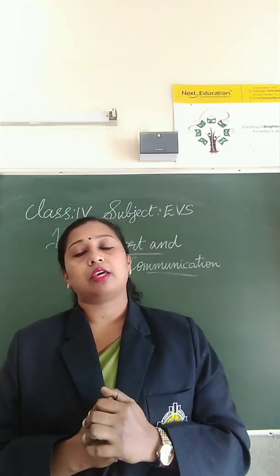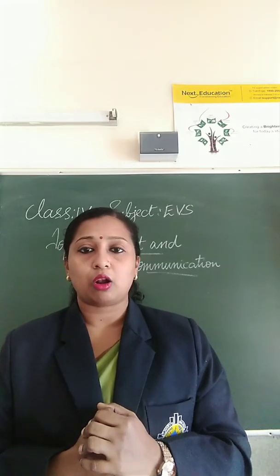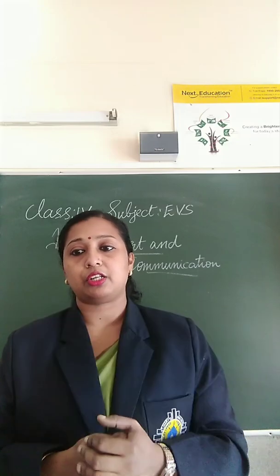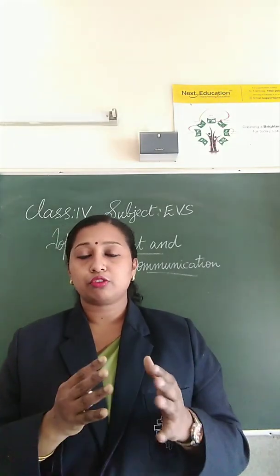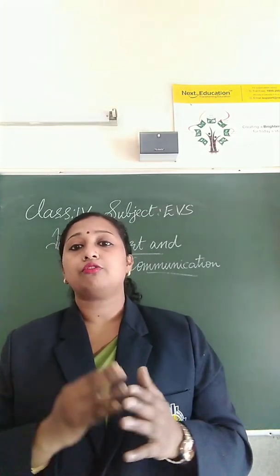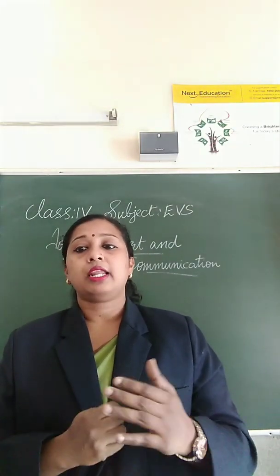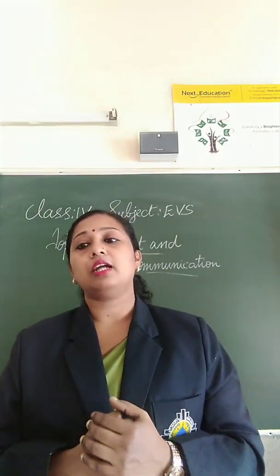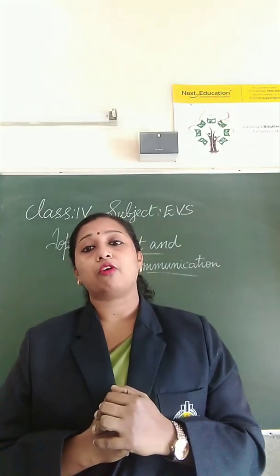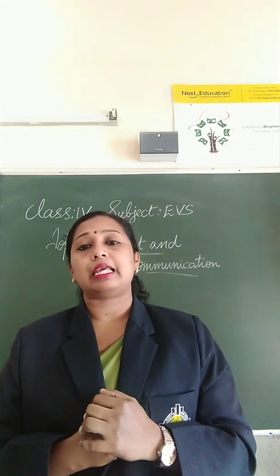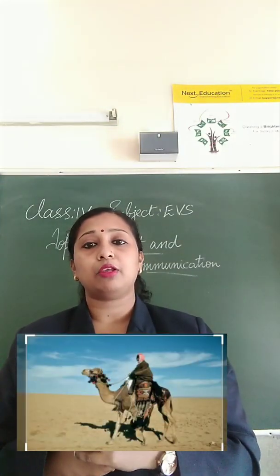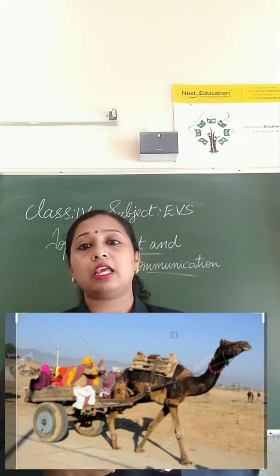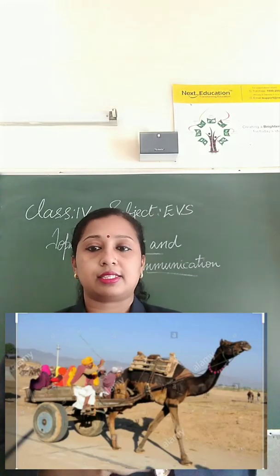Next is the donkey. Donkeys are used for carrying loads and for transportation. Next is the camel. Camel is called the ship of the desert, and camels are used for carrying loads and people in the desert. You can see camels mainly in desert areas.